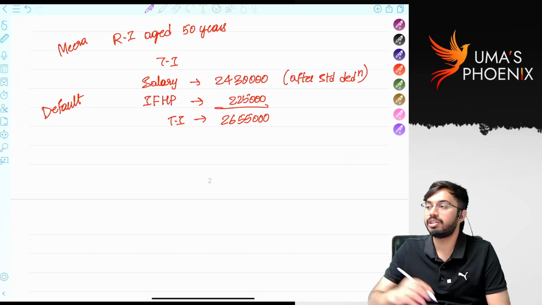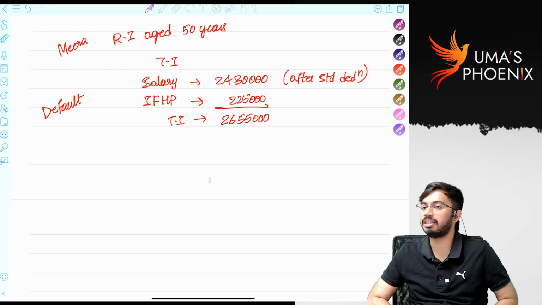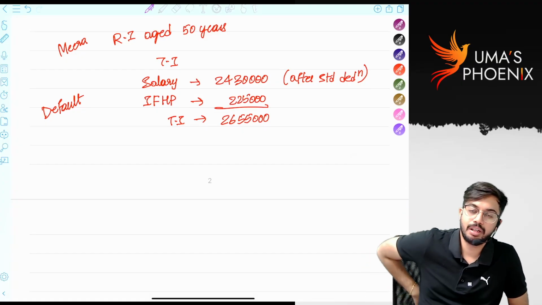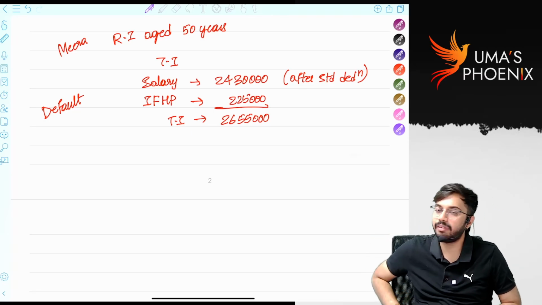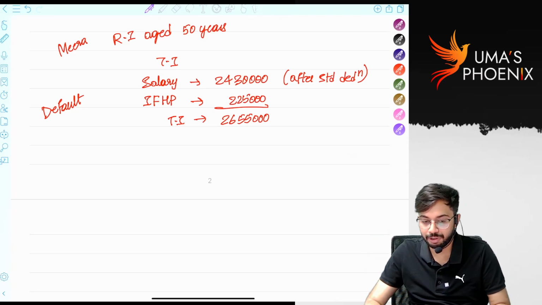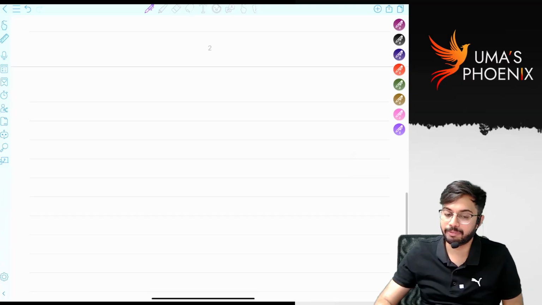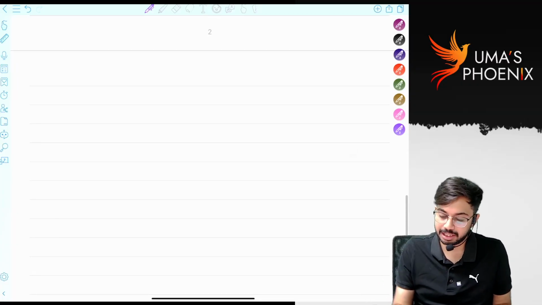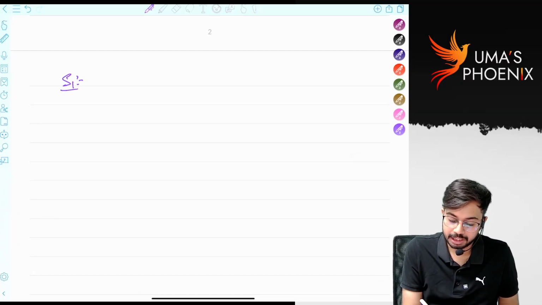Now, shall we calculate how much advance tax she has to pay? First, what is step 1 in computation of advance tax? Step 1 is estimation of total income, that we have already done, right?